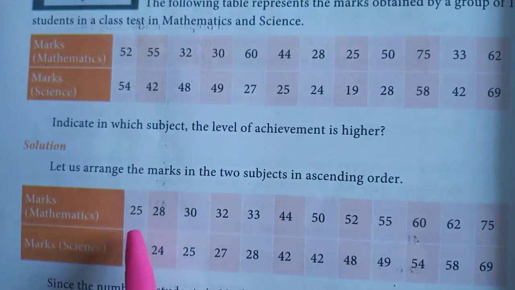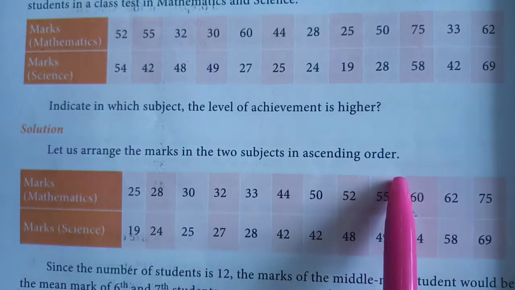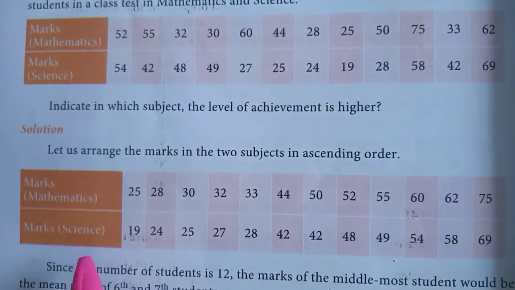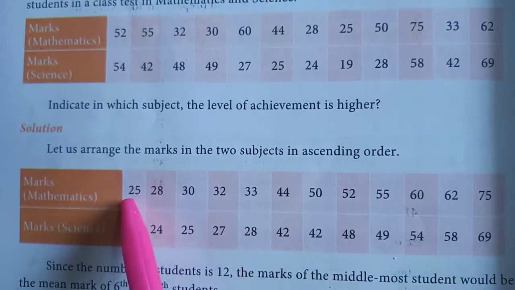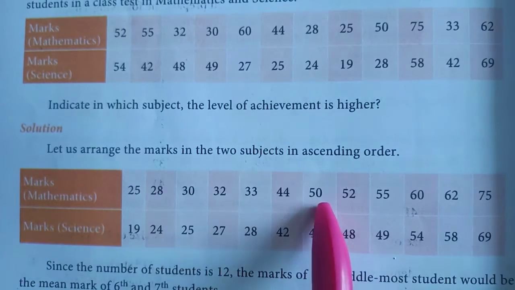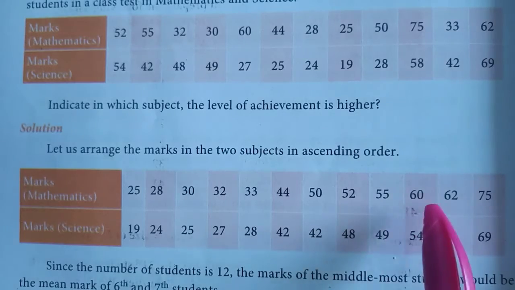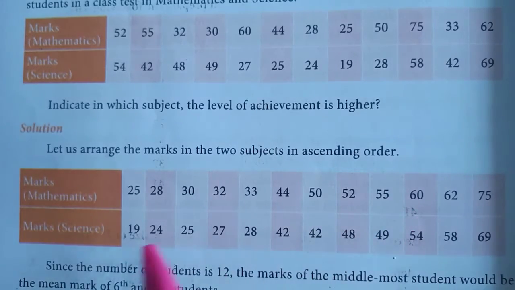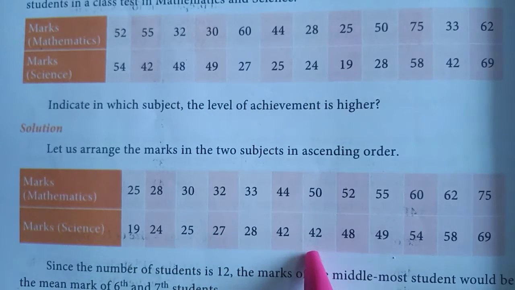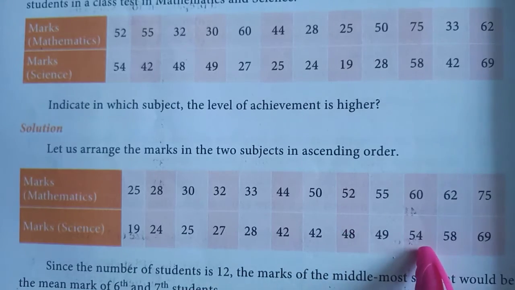Solution: let us arrange the marks in the two subjects in ascending order. The first step is to arrange the given data in ascending order, marks in mathematics and also marks in science. So 25, 28, 30, 32, 33, 44, 50, 52, 55, 60, 62, 75. And science marks are 19, 24, 25, 27, 28, 42, 42, 48, 49, 54, 58 and 69.